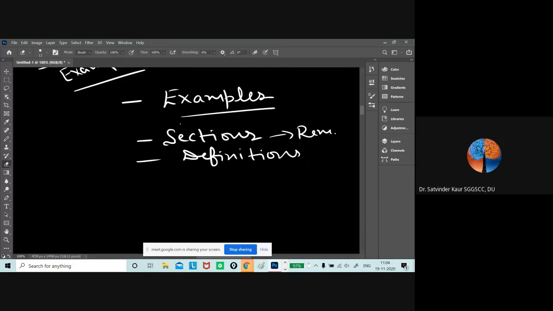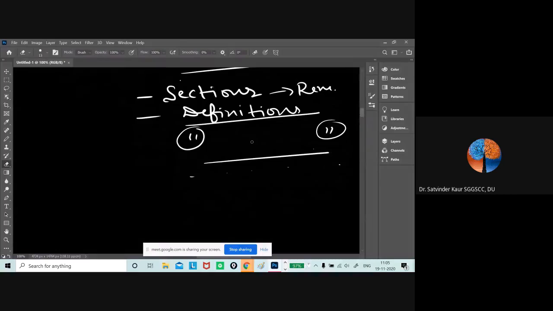But if you do not remember the section, it is advisable that you do not write the wrong section. When we talk about definitions, if you write the definition and put inverted commas, then it needs to be as it is. But if you are not good at mugging up and remembering as it is, just avoid the inverted commas. You can write the definition this way, and if a certain word differs here and there but the meaning does not change, the definition is acceptable.